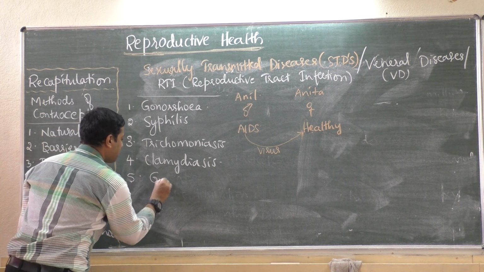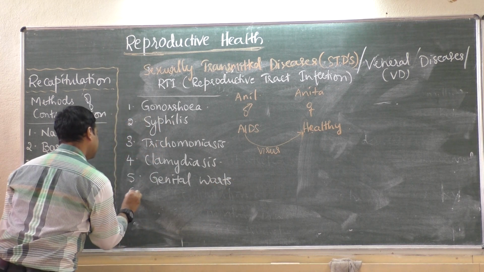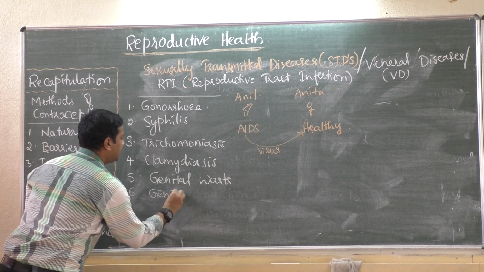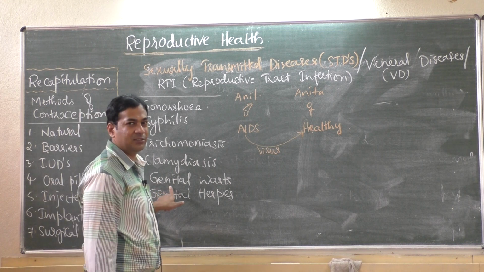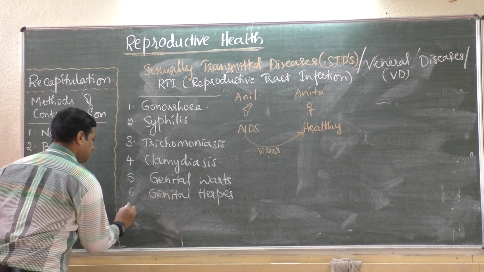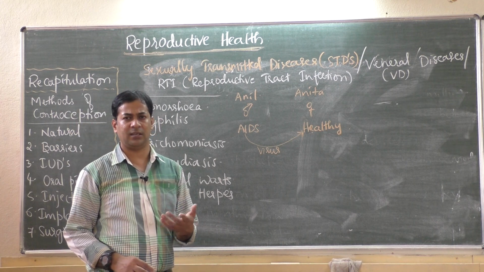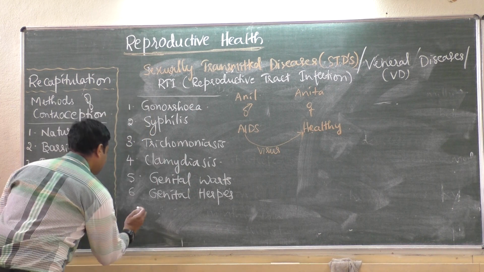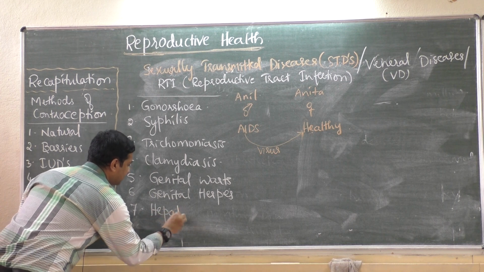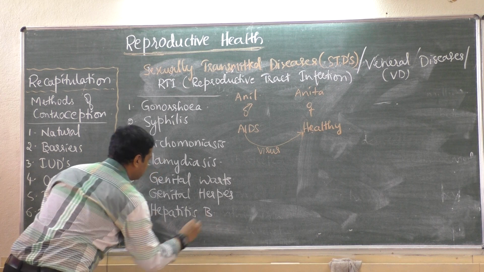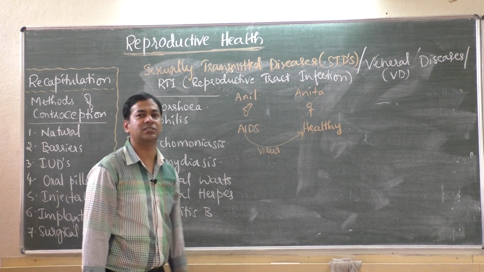Then genital warts, genital herpes. You know, the word genital refers to reproductive organs, the reproductive tract. Then hepatitis B. Then AIDS, that is acquired immunodeficiency syndrome.